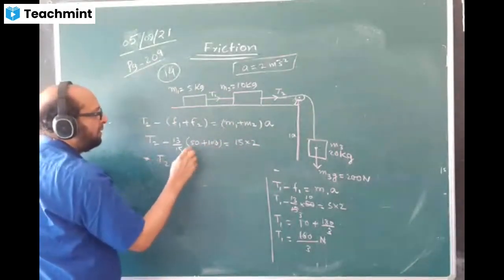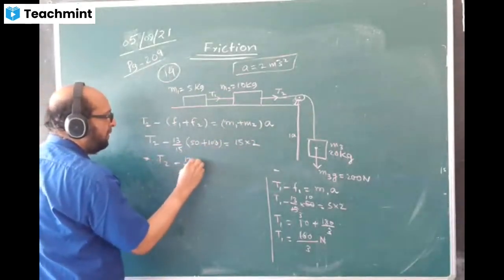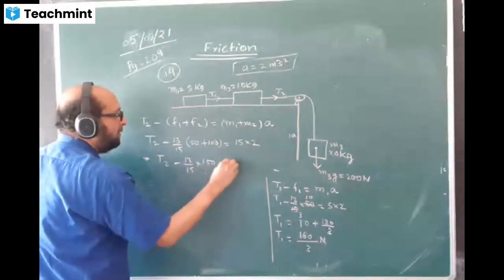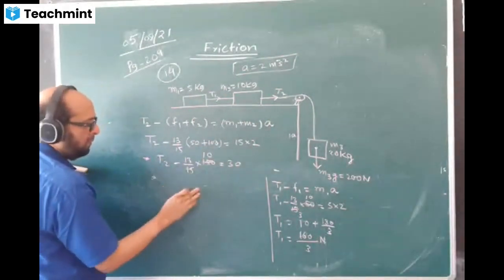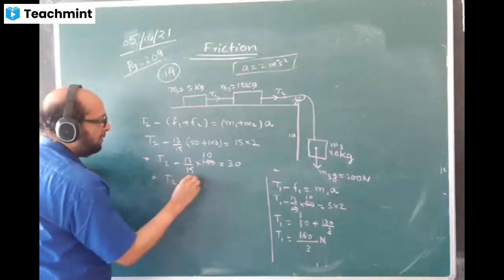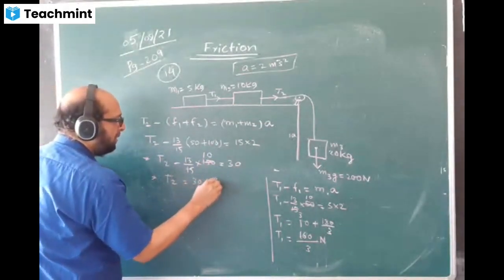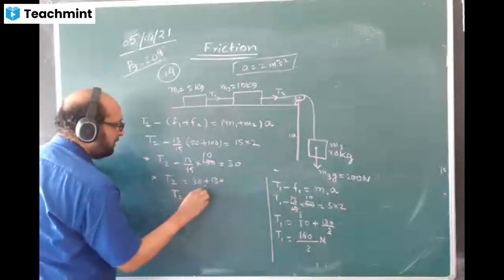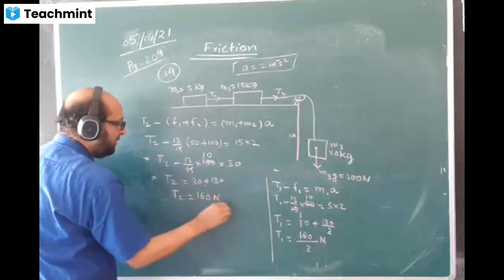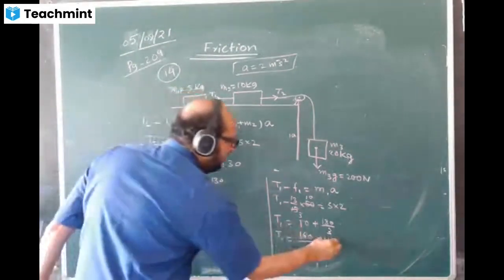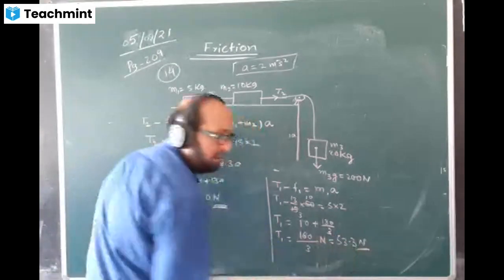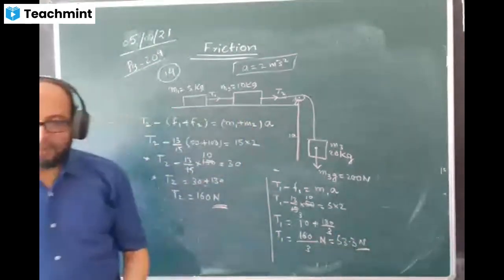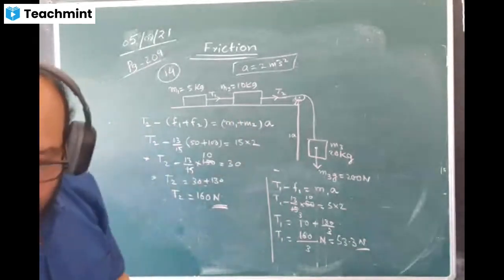T2 value we can calculate: 13 by 15 into 150, which is 130, plus 30, so the T2 value is coming 160 Newton. In decimal, 53.3 is coming. Please check the answer with the book, it must be matching.